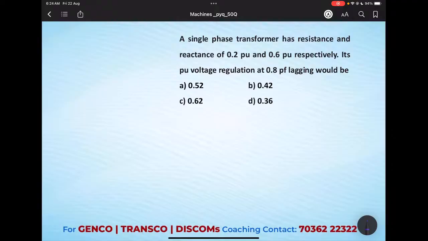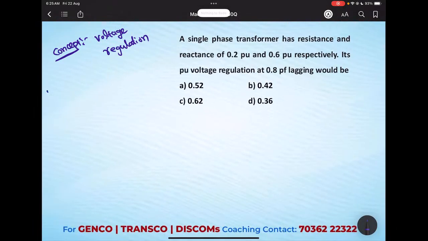Okay, by reading the question, first we need to come to know on which concept the question came. The concept is voltage regulation of transformer. Since it is a problem, we might have clearly known the formula. The formula for voltage regulation of a transformer is percentage regulation is equal to percentage R cos phi plus percentage X sin phi.